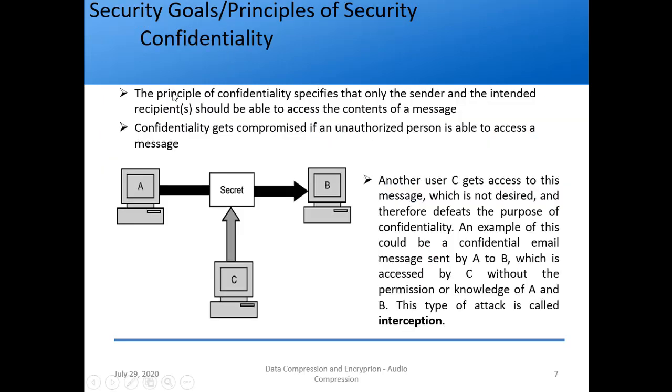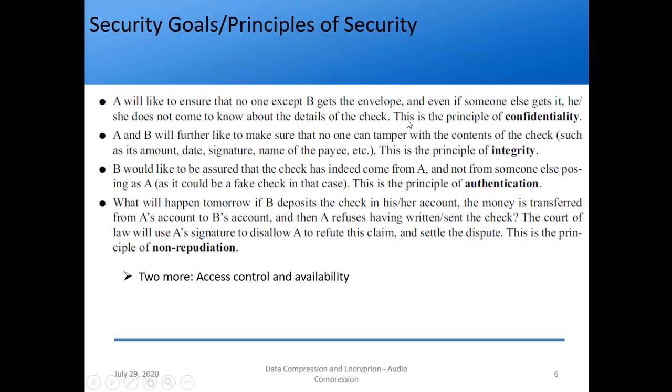And that is the reason I have first mentioned C, I, and then A: confidentiality, integrity, and availability. So let's further see what is confidentiality. The principle of confidentiality specifies that only the sender and the intended recipient should be able to access the contents of the message. That is what we argued here, right?